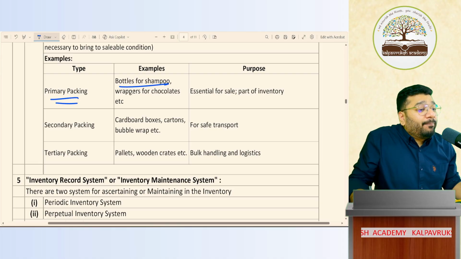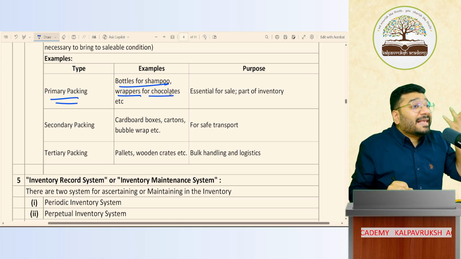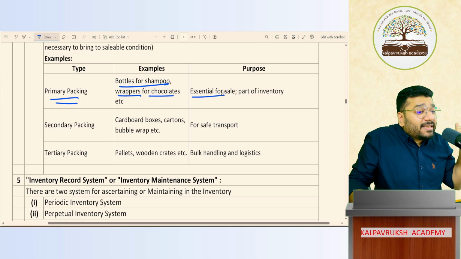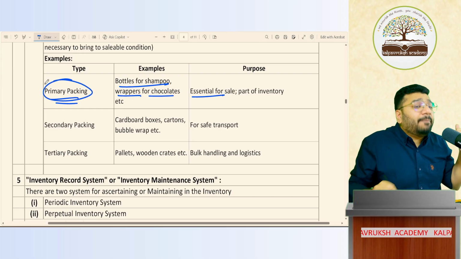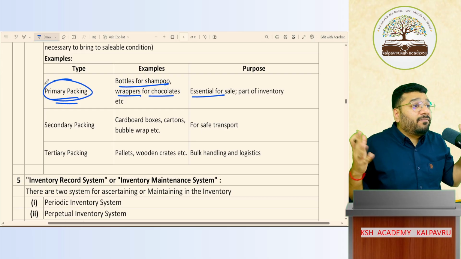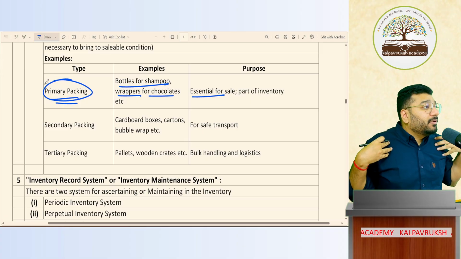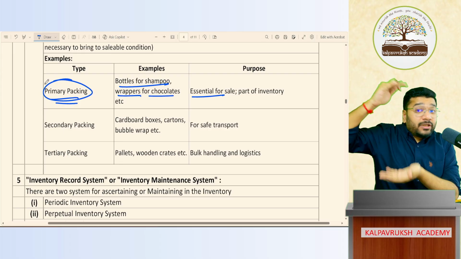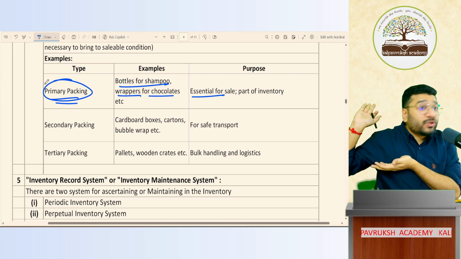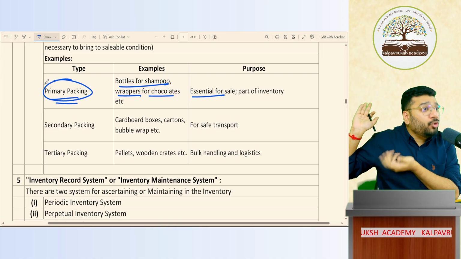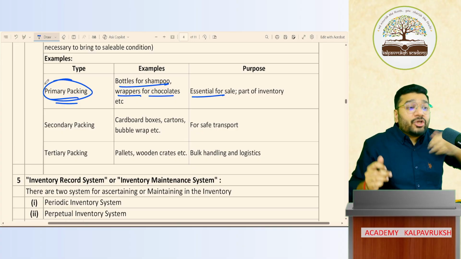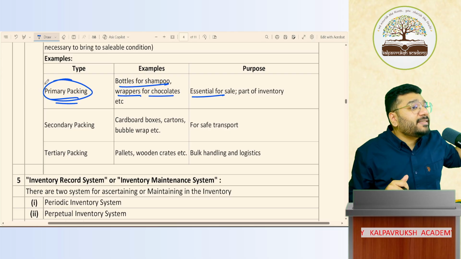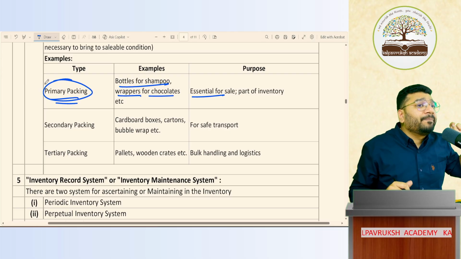So bottles for shampoo, wrappers for chocolates. These are essential. Without this packaging, I cannot sell the product. So these are essential for sale. So this is primary packing. Whatever packing bottles you have, imagine I'm ITC company. I have so many shampoo bottles, different types of shampoos I have. So for that, so many bottles I have in stock. Is it raw material? Can we call it raw material? No, it's packing material. So that material is a part of your inventory. Who says it? AS 2, valuation of inventory, says that packing materials are a part of your inventory.